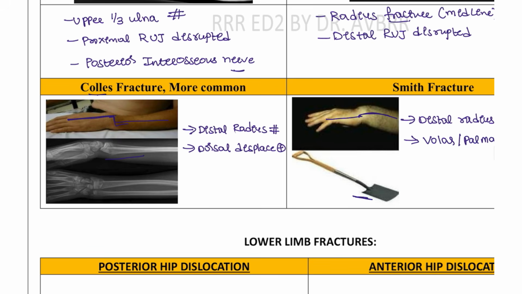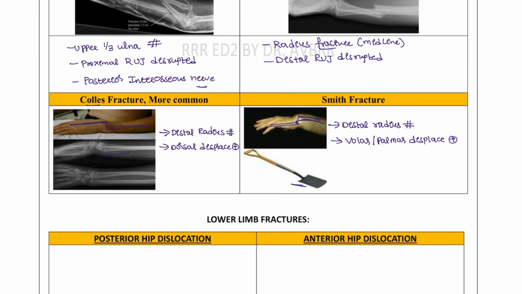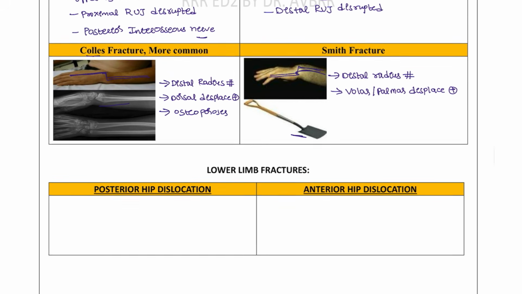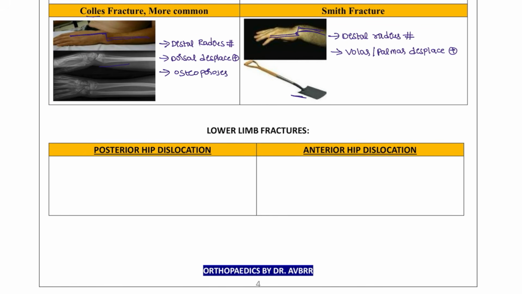Okay, this is the spoon and this is the Gardener's spade deformity that you are going to see in the patients of the Smith fracture and the Colles fracture. Smith fracture is most commonly associated with osteoporosis patients. Females with osteoporosis, they will be having the Smith fractures.